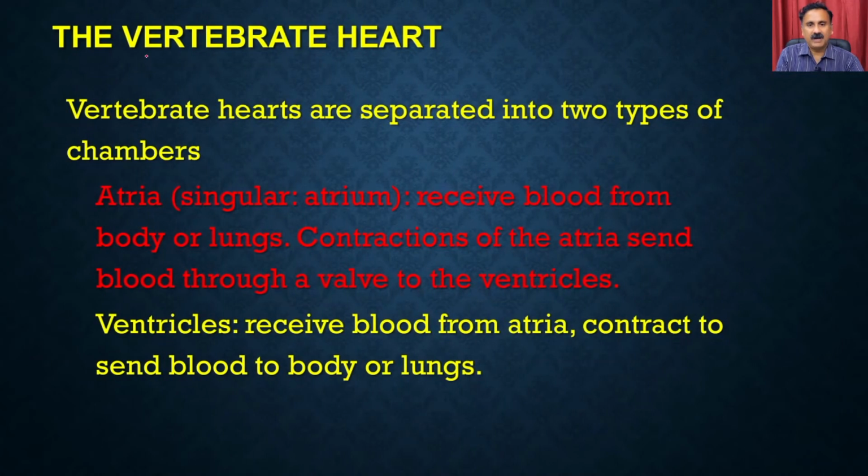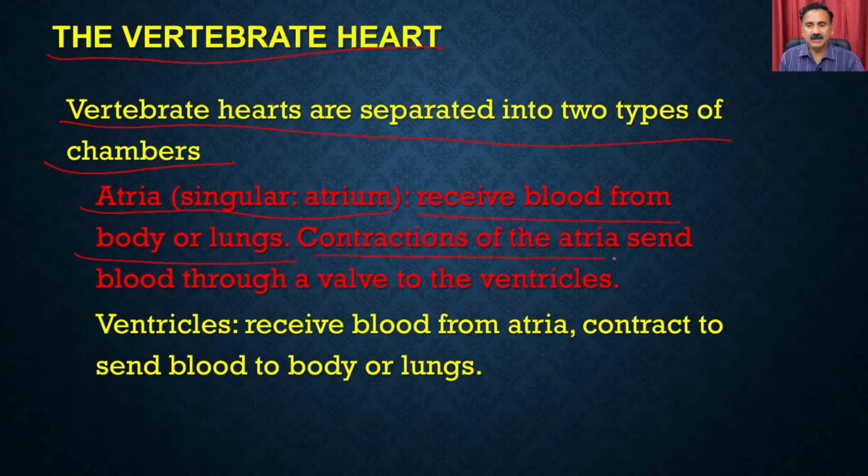Now, when we talk about the vertebrate heart, it is separated into two different types of chambers. We have the atria, or the atrium, which is the singular form, which receives the blood from the body or the lungs, and the contraction of the atria sends the blood through a valve into the ventricles.